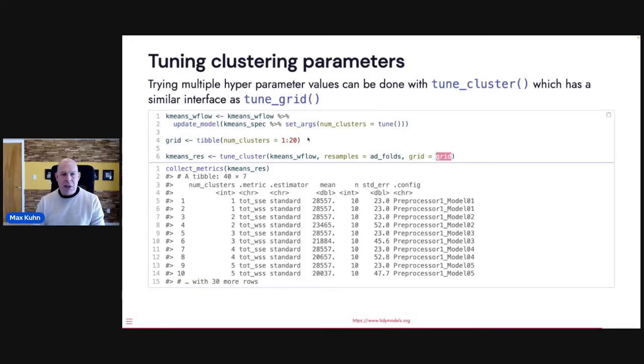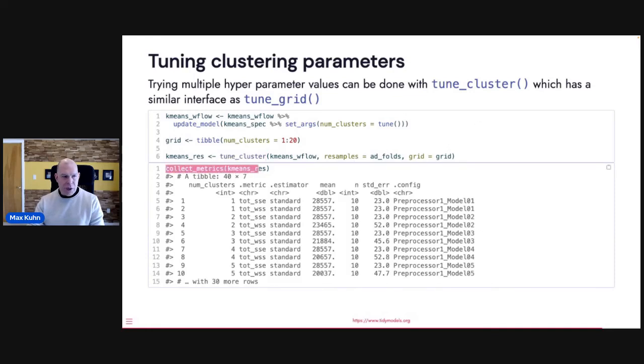One nice thing that's not illustrated here is if you have some sort of really fancy pre-processing tool that might need optimization itself. So in your recipe, you can go and tune any things or tag any things in that recipe that you want to optimize with that tune tag. And then using this, you could jointly optimize the pre-processing as well as the clustering of your data. So tune_cluster is sort of analogous to tune_grid. All the syntax is the same, but it's for unsupervised clustering.